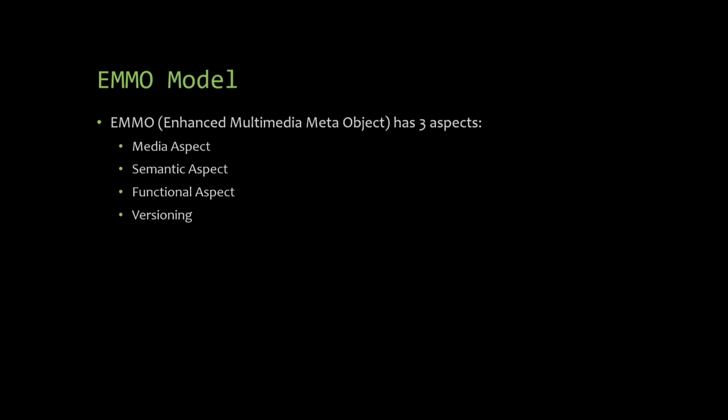The possible actions regarding the multimedia objects are in the functional aspect of the EMO model, such as when you click to open a video, or you zoom in on an image, or you write a text. These are functional aspects, that is, what you can do with certain file formats or certain file objects. Let us see it with an example.